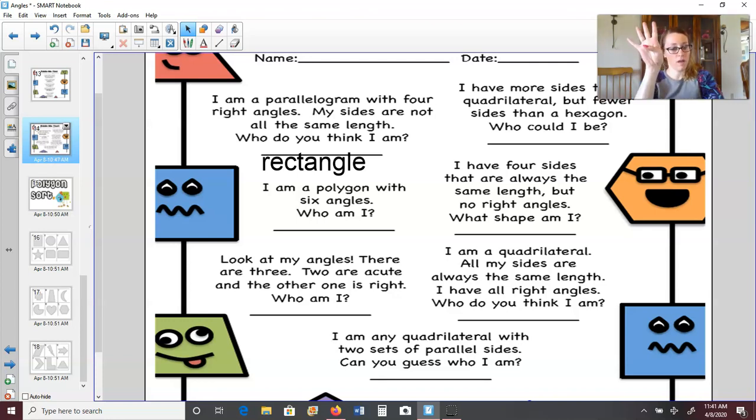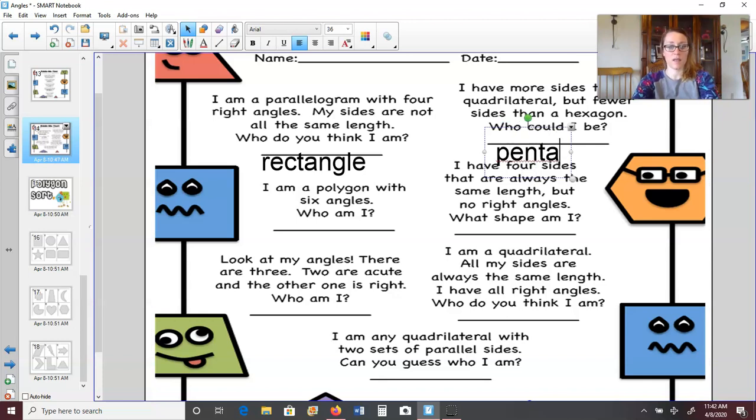Quadrilaterals have 4. So I have more than 4 sides, but fewer sides than a hexagon. Hexagons have 6. So what number is in between 4 and 6? Well, the number 5. So a 5-sided shape is a pentagon.